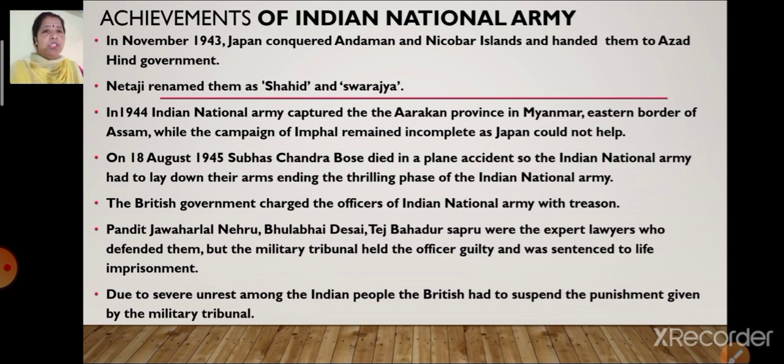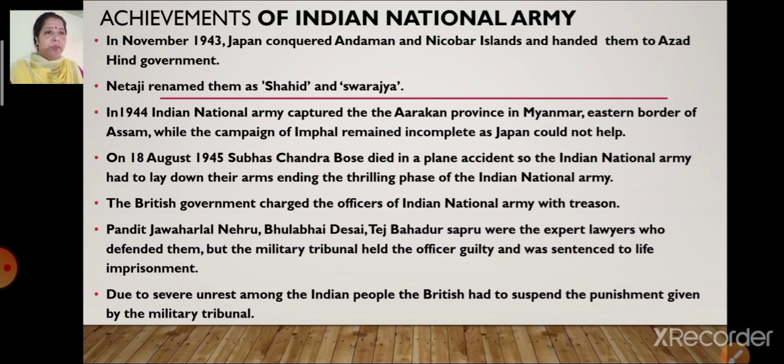But it became impossible. The Britishers proved the officers guilty and sentenced them to life imprisonment. So it became impossible even for the best lawyers of India to defend these people of the INA. Now the Indian people were very angry about this, and due to the severe unrest among the Indian people, the British had to suspend the punishment given by the military tribunals.